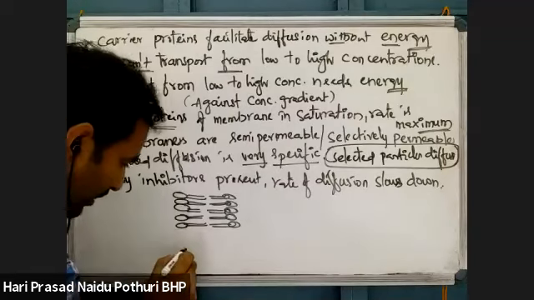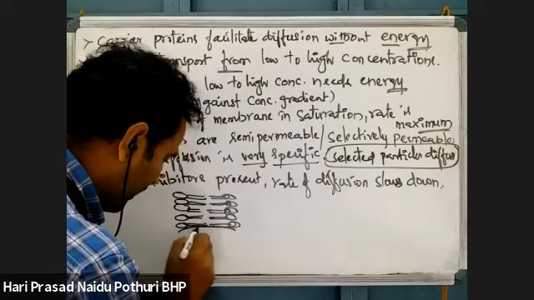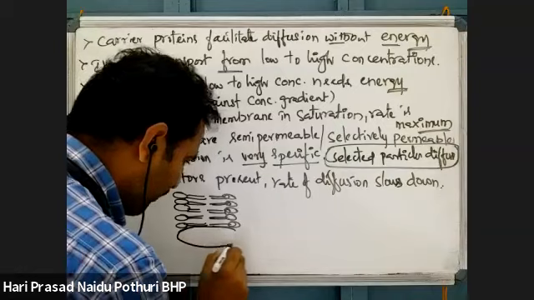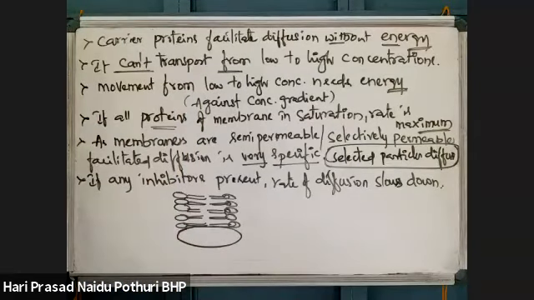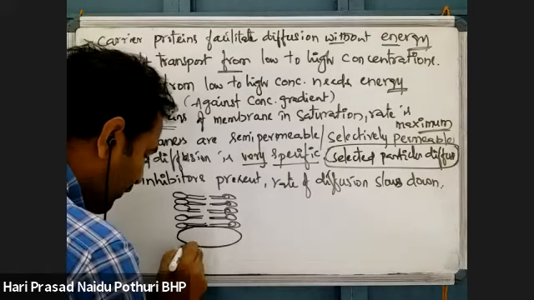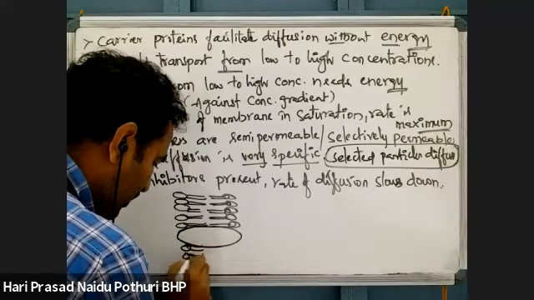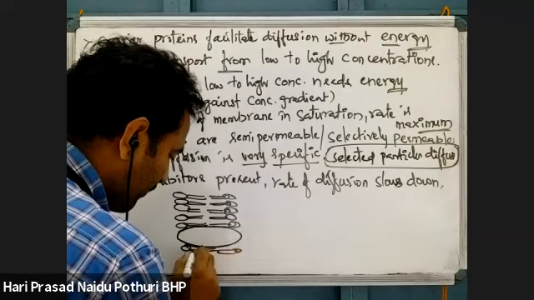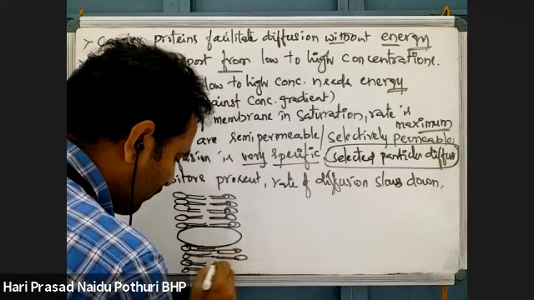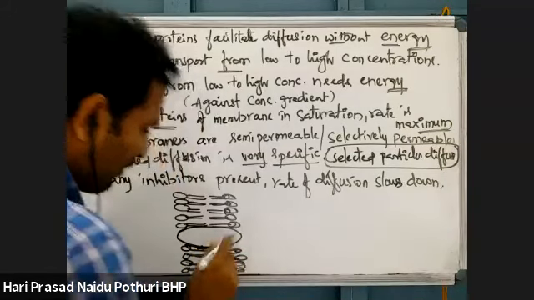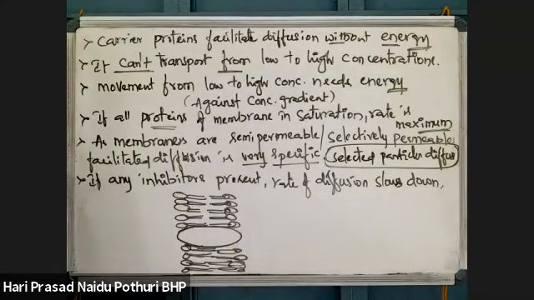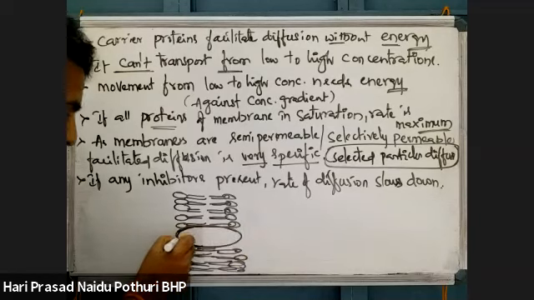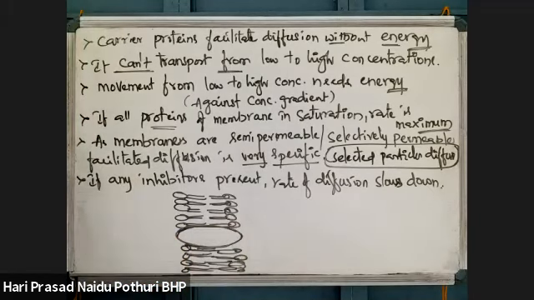Suppose this is a membrane, and in that membrane there is an integral protein or intrinsic protein, which is present in the middle of the membrane continuously. In the middle of the membrane there is a channel protein.